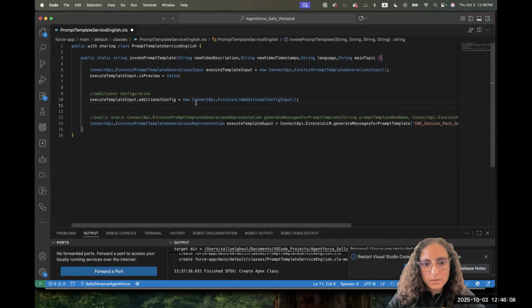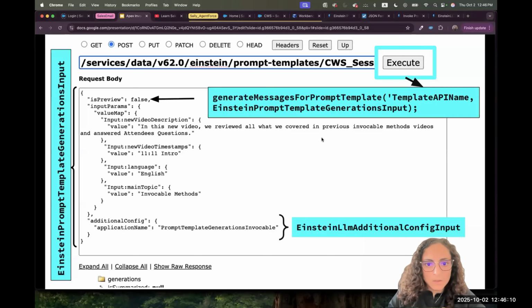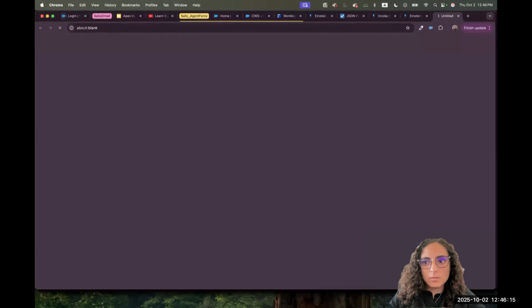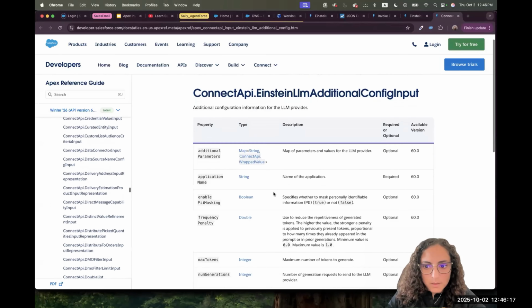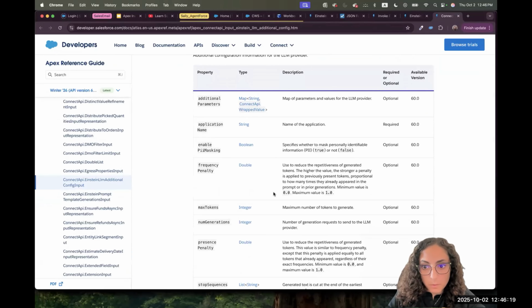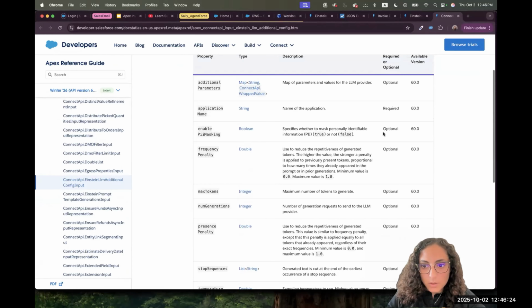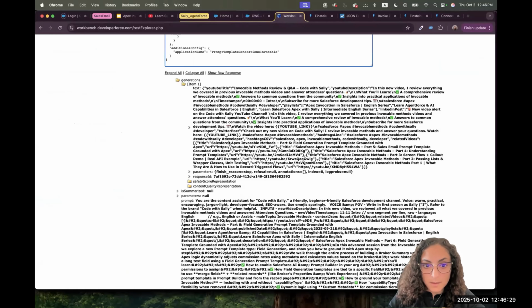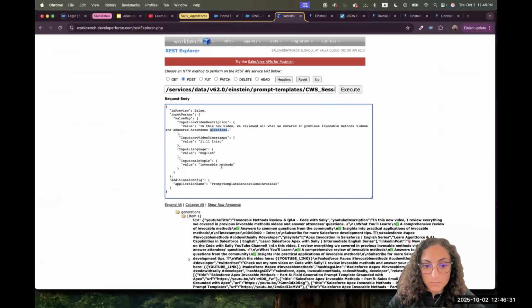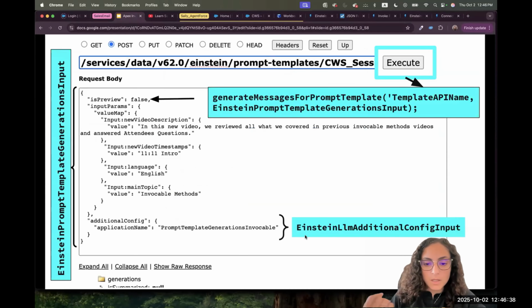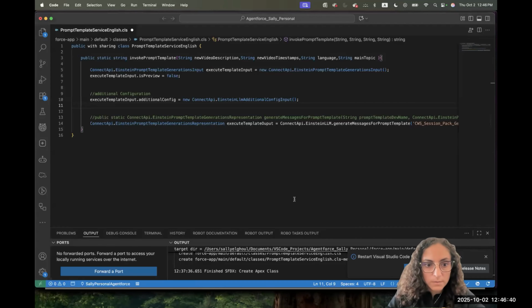Again, we said when we were talking about the Einstein LLM configuration, if I open as well from the documentation, you'll find that we saw it before when we were doing the REST API, everything is optional, right? The only thing that is required here is the application name. And that's what we said here in the JSON, right? We said prompt template generation invocable. So we have to do the same in Apex.